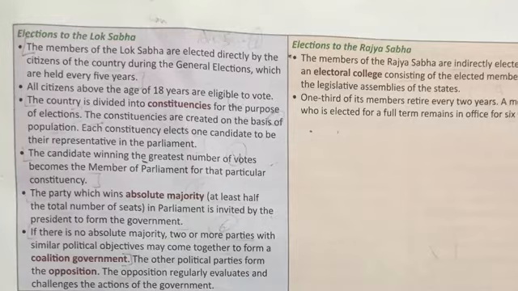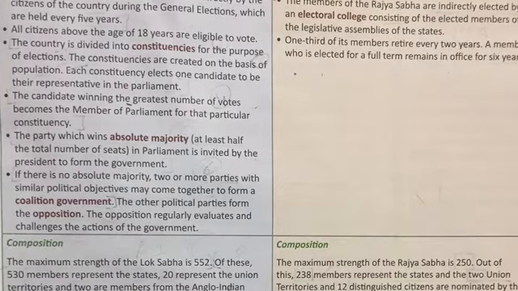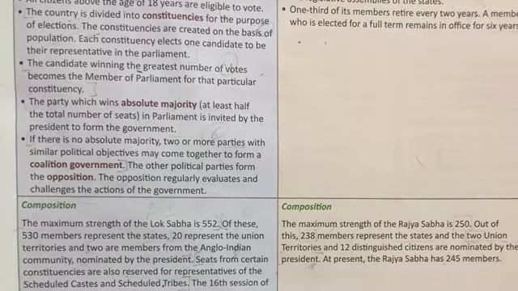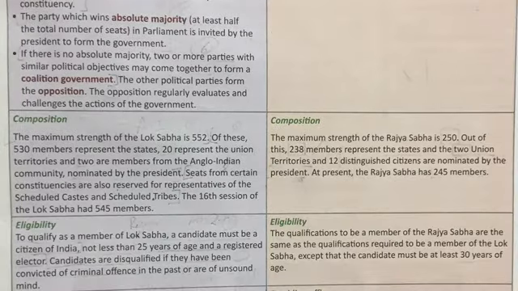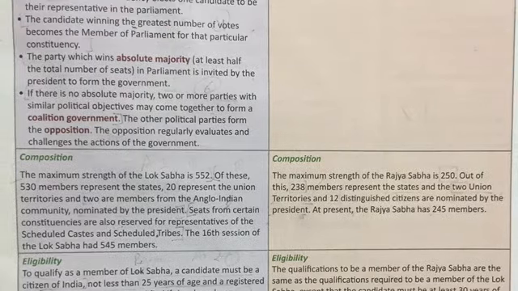The party which wins absolute majority. Now what is absolute majority? Half of the total number of seats. That means, for example, if the total number of seats is 60 and any party wins 30 seats, that party will be in absolute majority and it will be invited by the president to form the government.